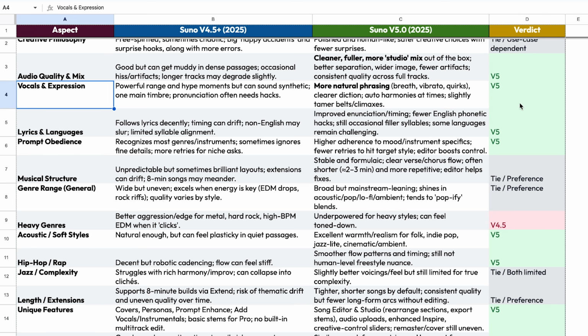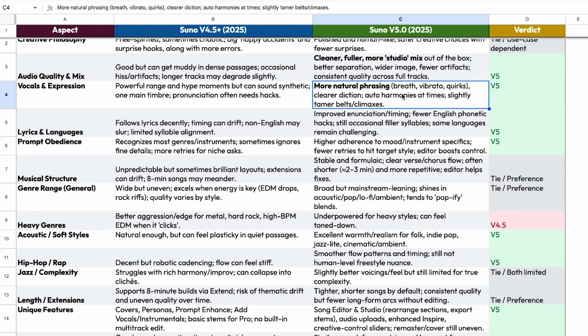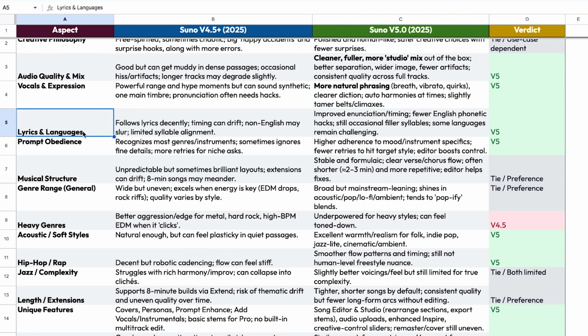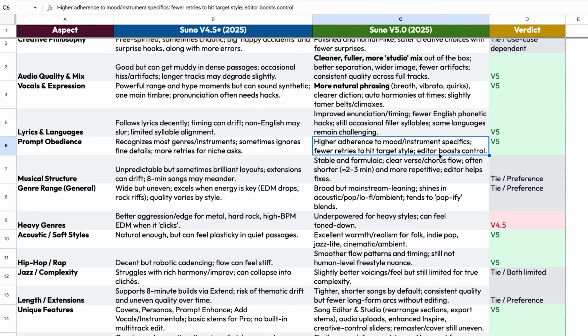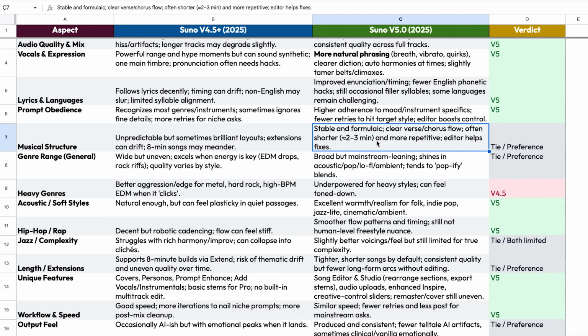On the vocals, same here. You've noticed it in all of the experiments that we've run just now. V5 has more natural phrasing and sound. Same with the lyrics and languages and prompt obedience. On the musical structures, it really depends on the prompt. As you remember with the duets, both weren't able to do that, but I'm sure if I prompted it a bit better, I could have gotten it to sing it properly.